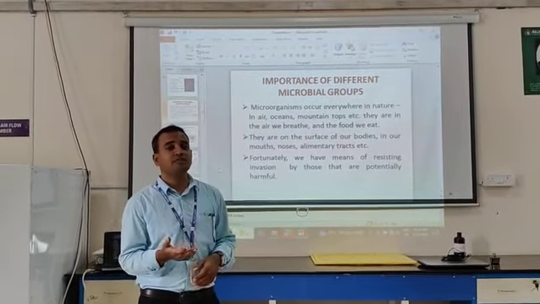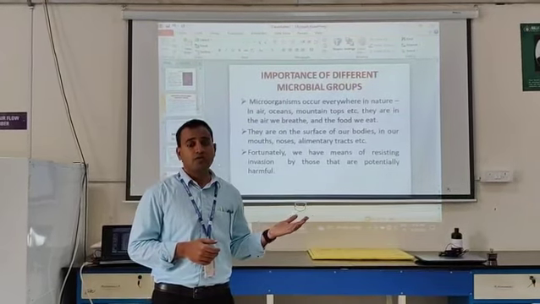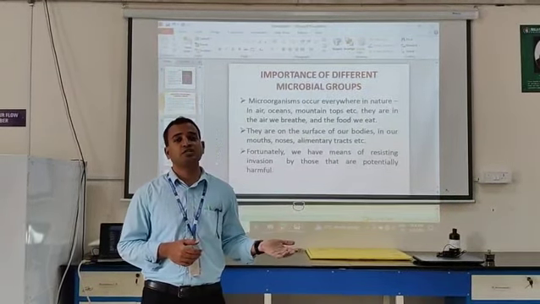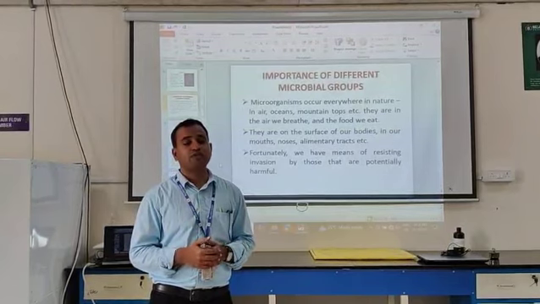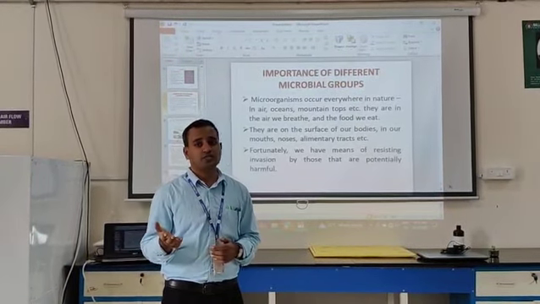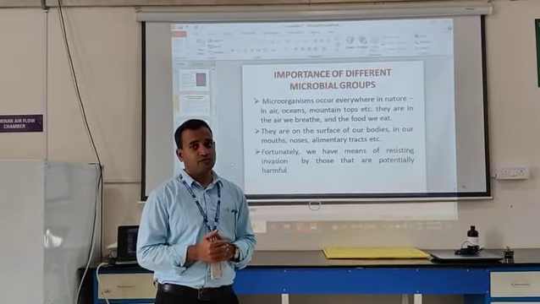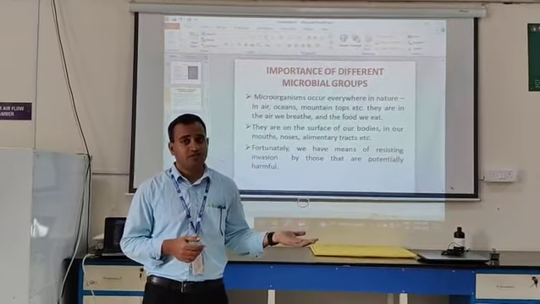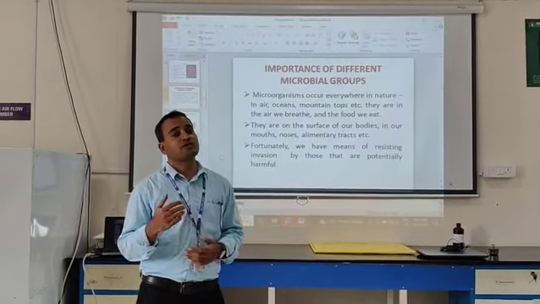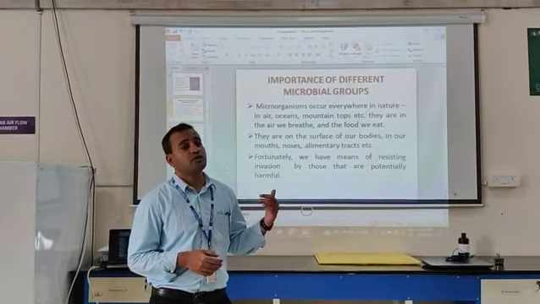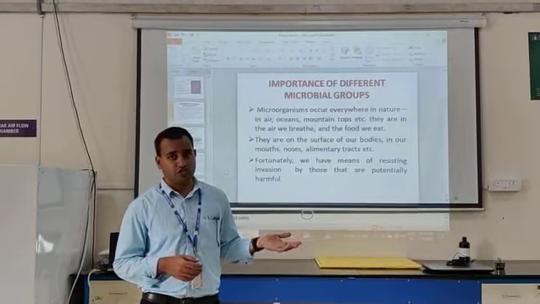For example, fungi have two effects: one is beneficial, the other harmful. Fungi cause infections in humans, plants and animals, such as athlete's foot in humans, while beneficial fungi such as mycorrhizal fungi also help in organic acid production.